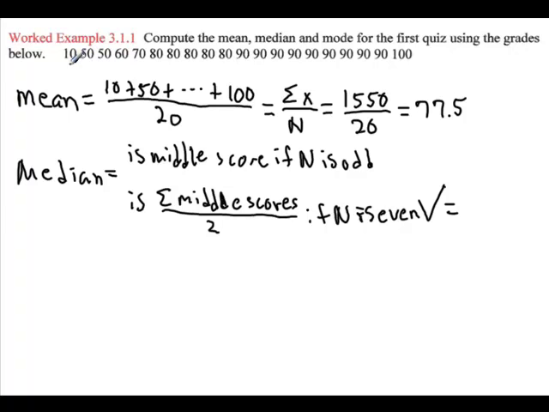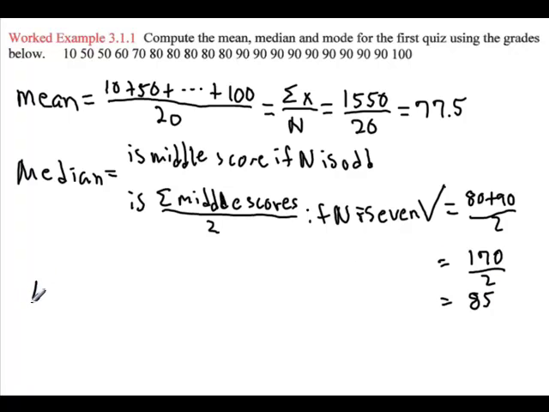Since it's already done for us, we can just simply count. 1, 2, 3, 4, 5, 6, 7, 8, 9, 80 is our 10th, and then 90 is our 11th. So those are our 2 middle scores. Add them up, 170 on my calculator, divided by 2, which gives us a median score of 85.